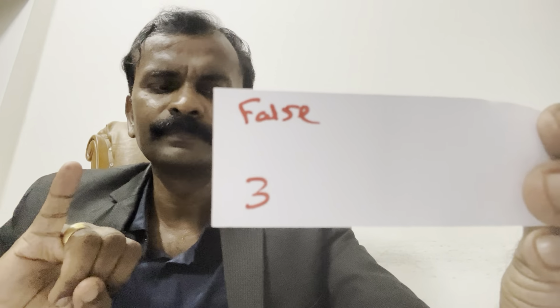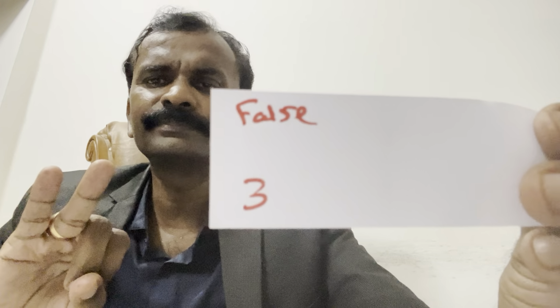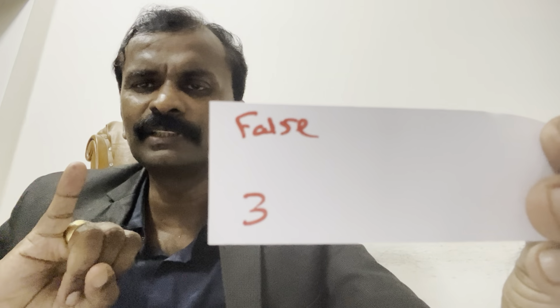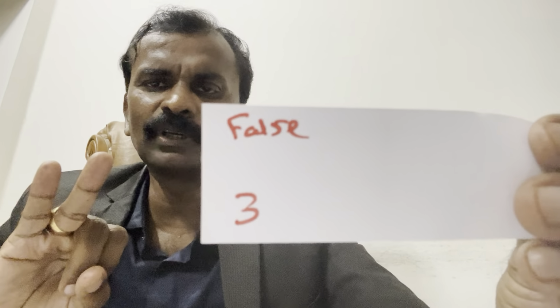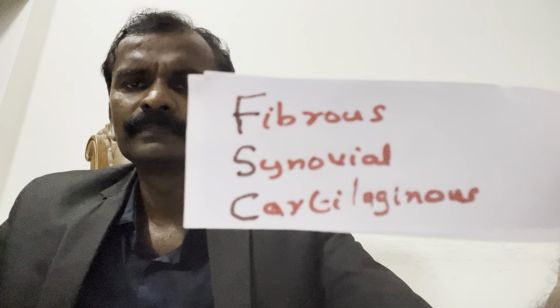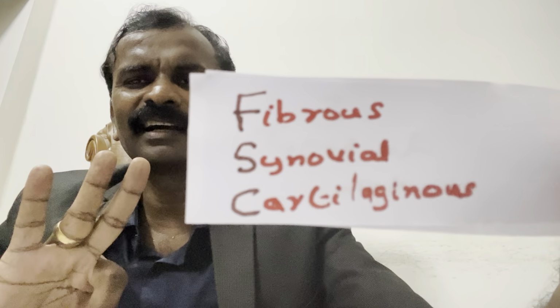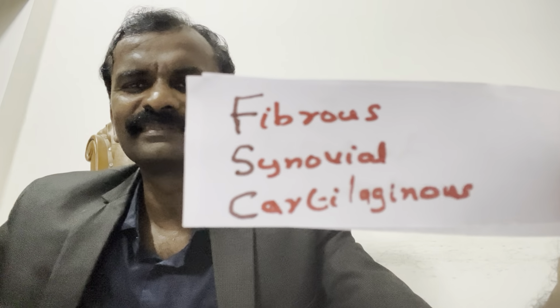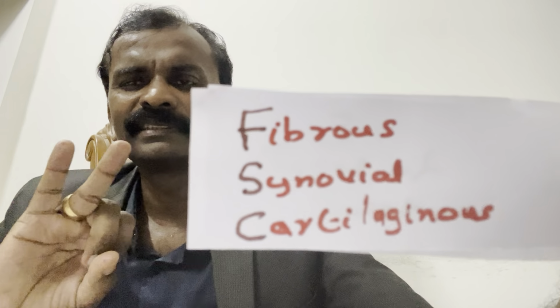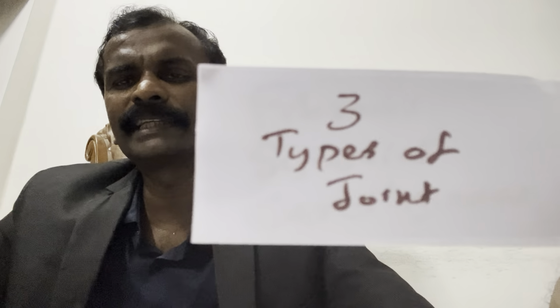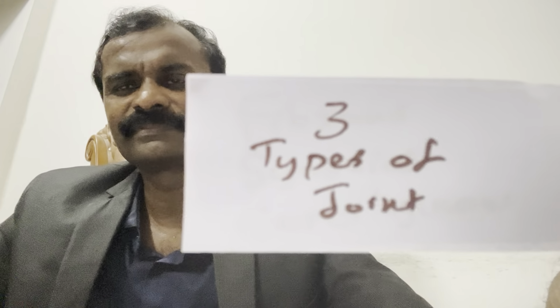Fibrous joint, synovial joint, cartilaginous joint. I'll make it very clear for you, okay? Fibrous, synovial, cartilage. Fibrous, synovial and cartilage. What is the question? 3 types of joint. Okay.